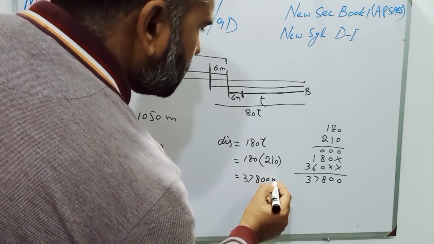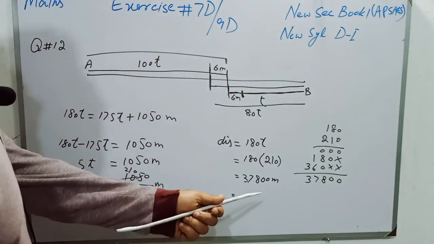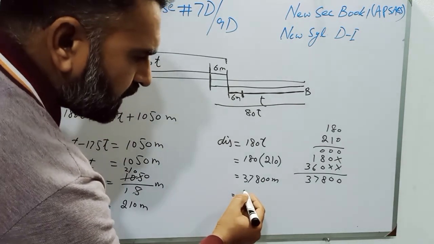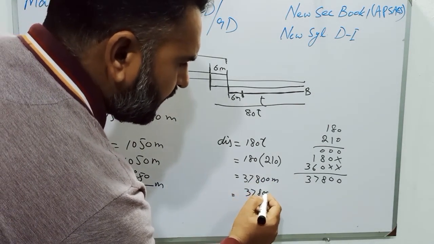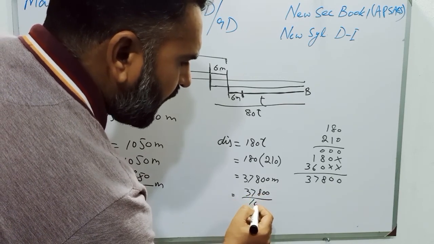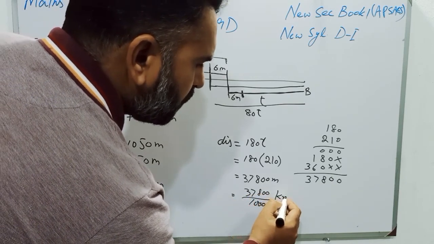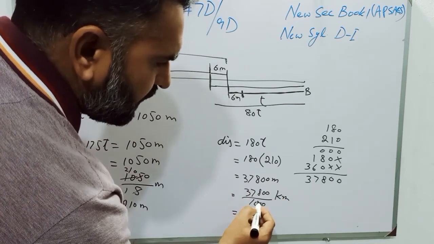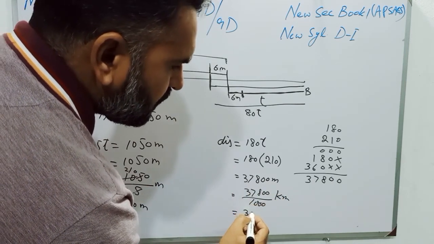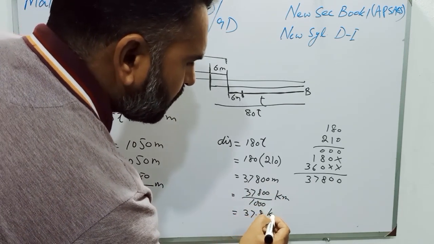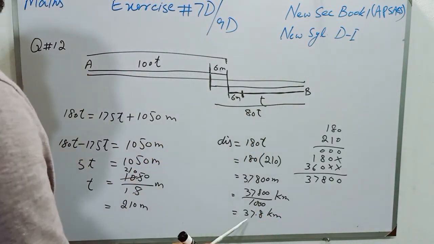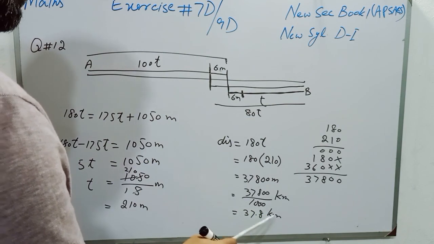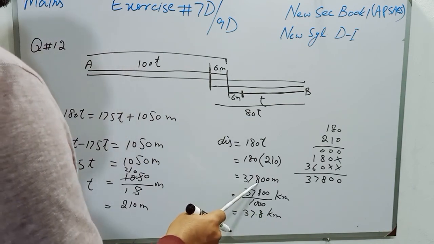37,800 meter, or we can change meters into kilometers, and when we convert meters into kilometers, we have to divide it by 1000, and in kilometer the distance will be 37.8 kilometer. So students, distance between the two towns is 37.8 kilometer or 37,800 meter.